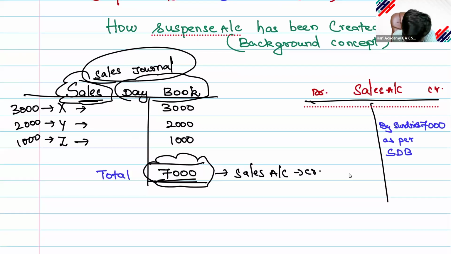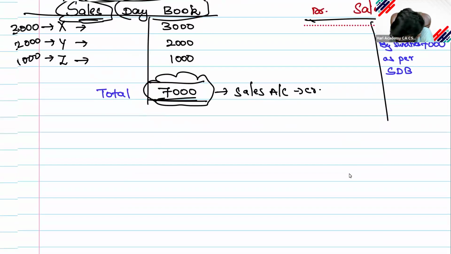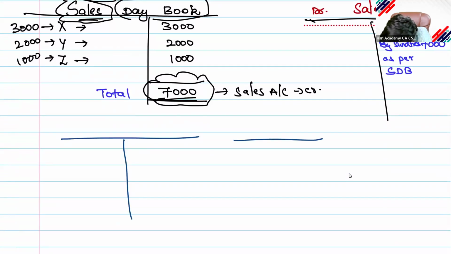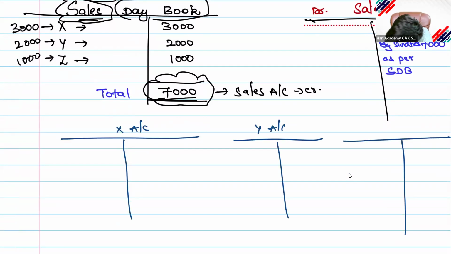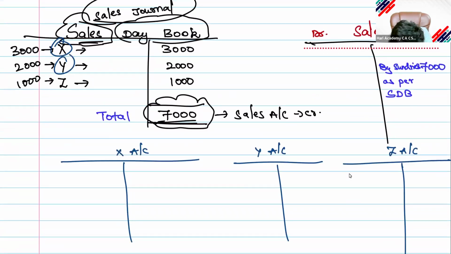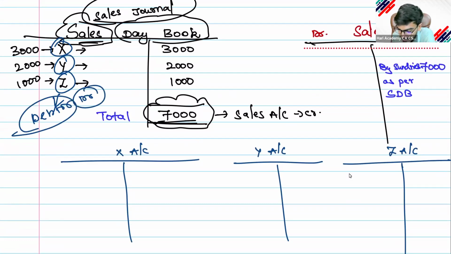Properly posted. Think and answer how the suspense account has been created. I will tell you. Based on that, I will open individual ledger accounts: X account, Y account, Z account. Each and every person is my debtor. I need to do a posting on the debit side of the ledger.